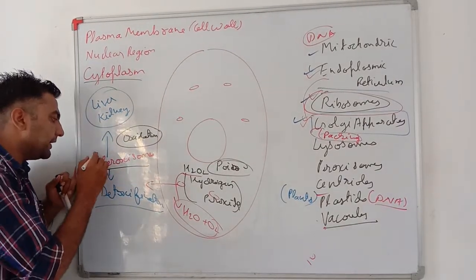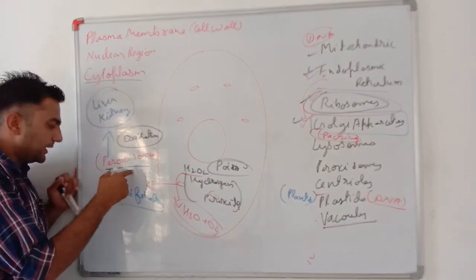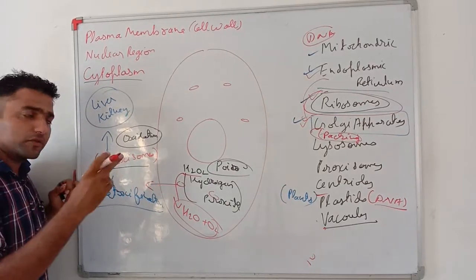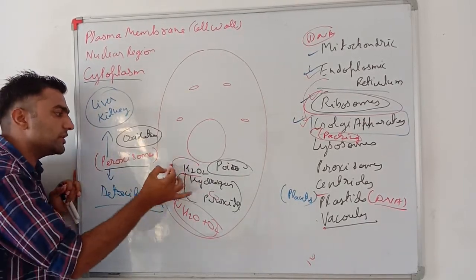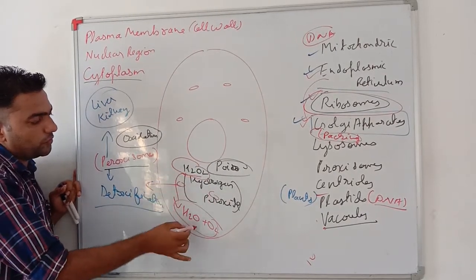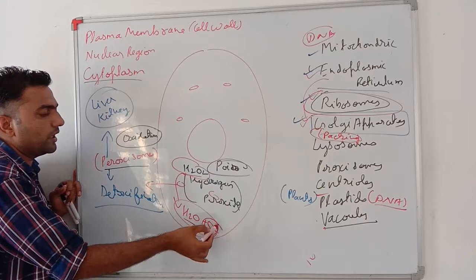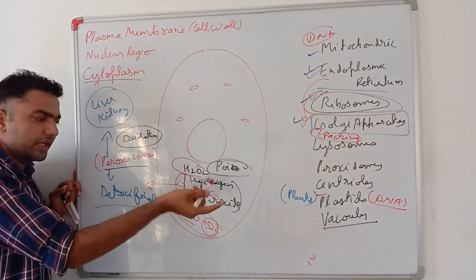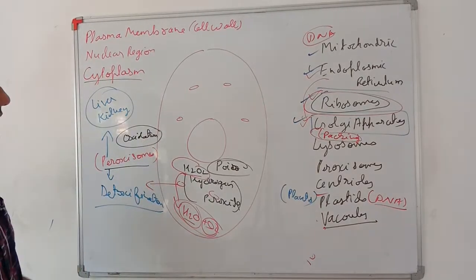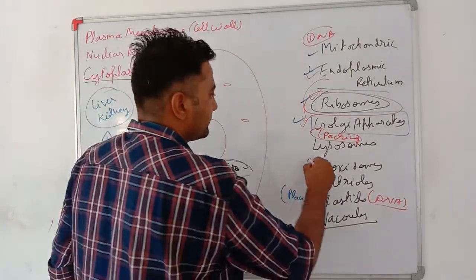So directly or indirectly it saves our cell. It helps in detoxification. It detoxifies a few other chemicals also, but the most important detoxification it does is of hydrogen peroxide. It converts H2O2 into H2O and O2. Now this O2 is utilized for our respiration and H2O is used by our cell. Okay, so very important, peroxisomes.